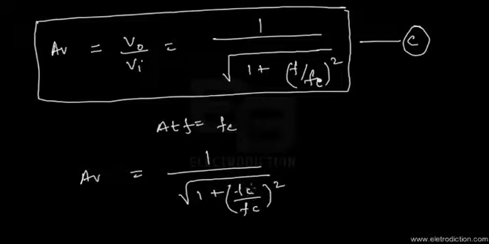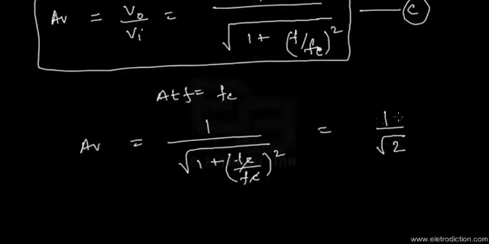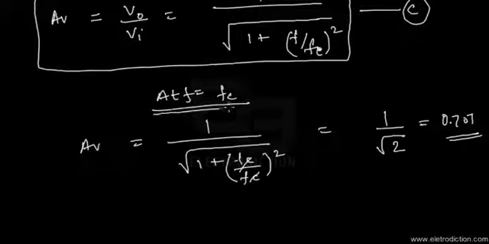So if we just go forward and calculate this, we're going to get something equal to 1 by root 2. Which means the gain would fall down to 1 by root 2, or we can also express it in decimal as 0.707. So the gain of the circuit would fall back to its 0.707th part of its maximum value if f equals fc. So at the cutoff frequency, the gain of the circuit falls to about 0.707 part of its value.